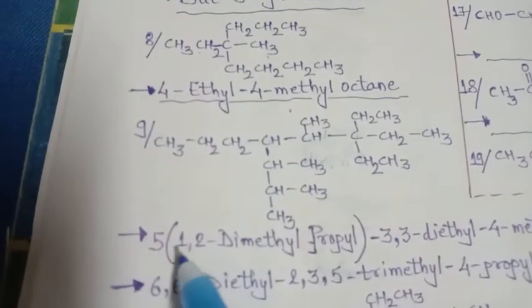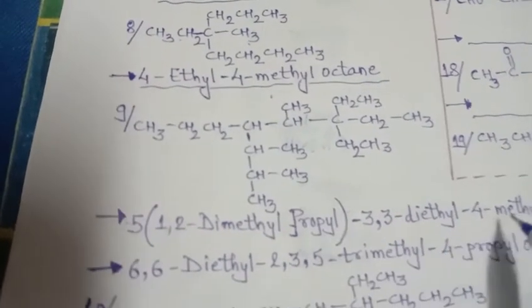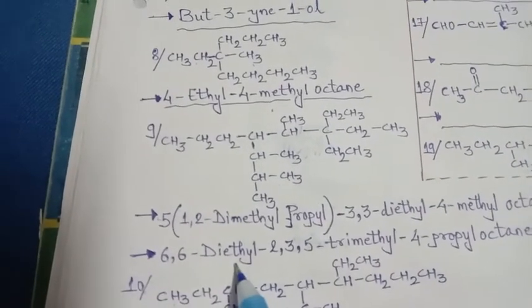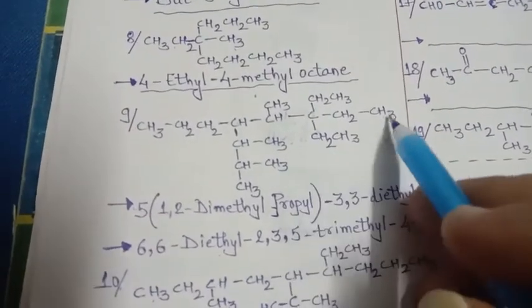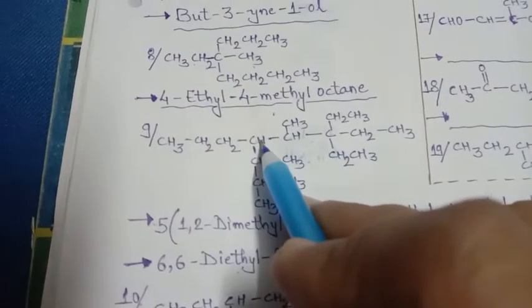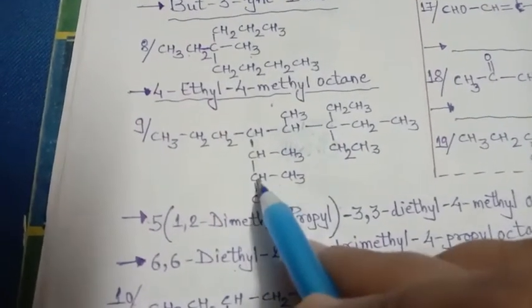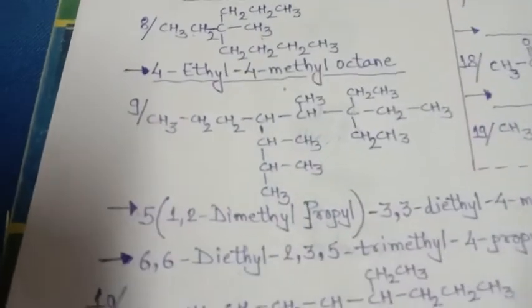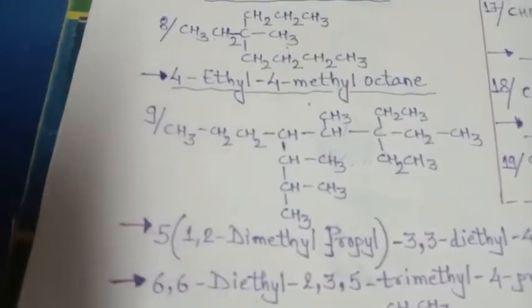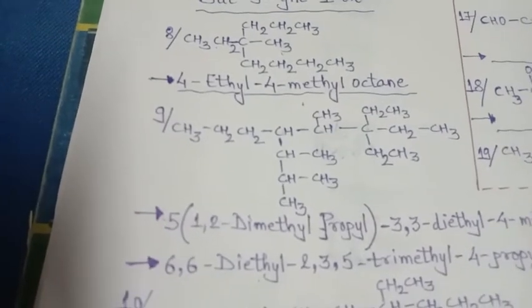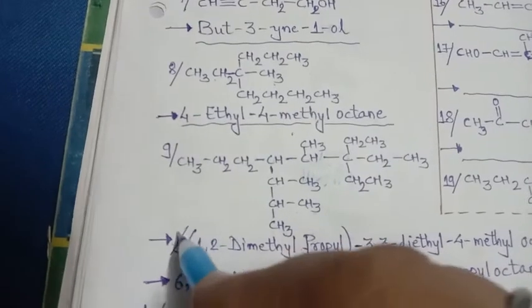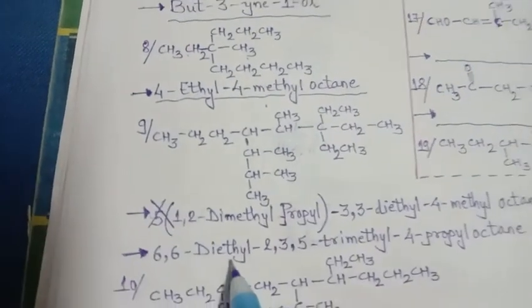So the name given here won't be considered, but the name given here will be considered. Because here it is considered 1, 2, 3, 4, 5. But if I count from here 1, 2, 3, so on the second carbon, on the third carbon the attachment is there. So we will have to go with the lowest only. That's why this name will not be appropriate. But this will be appropriate.